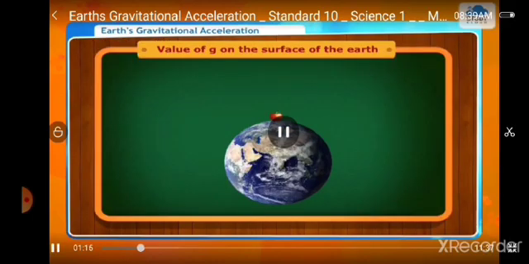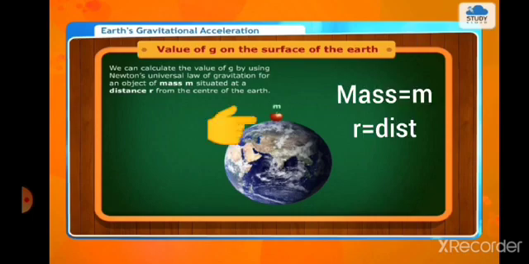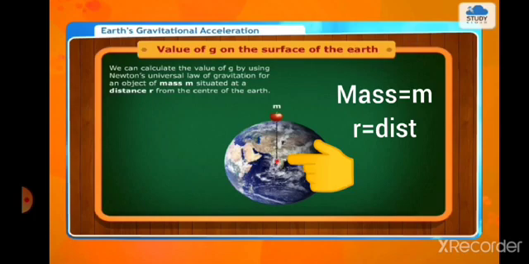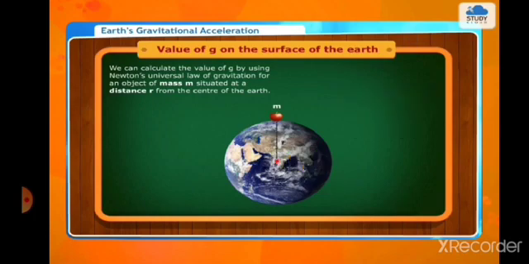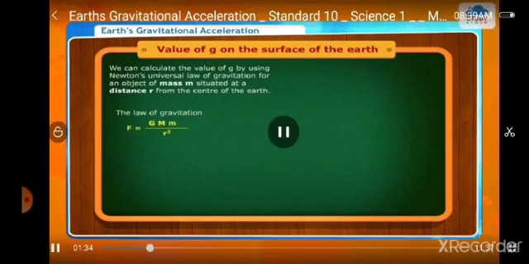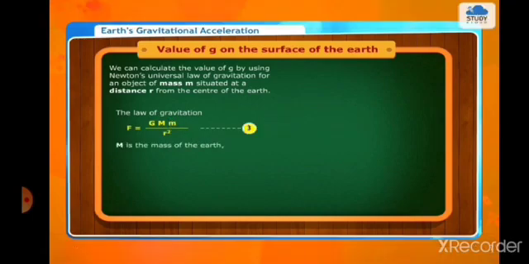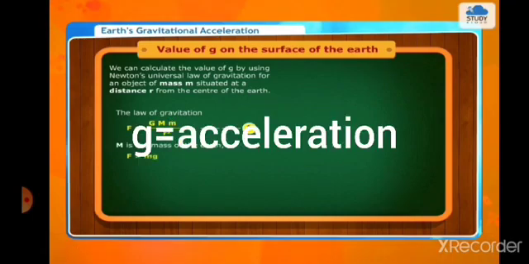Now, the value of g on the surface of the earth. We can calculate the value of g by using Newton's universal law of gravitation for an object of mass m situated at a distance r from the center of the earth. The law of gravitation: F is equal to G M m upon r square, where M is the mass of the earth.